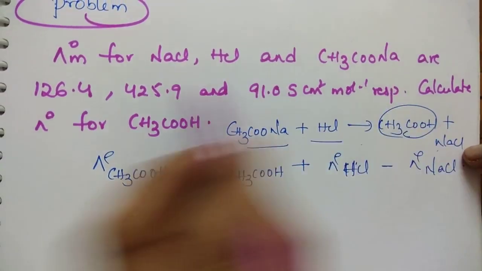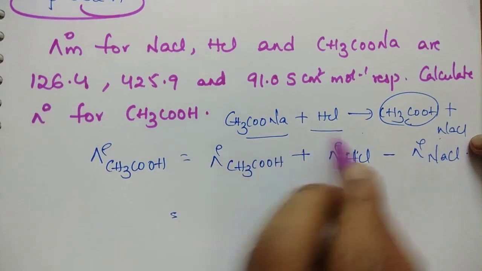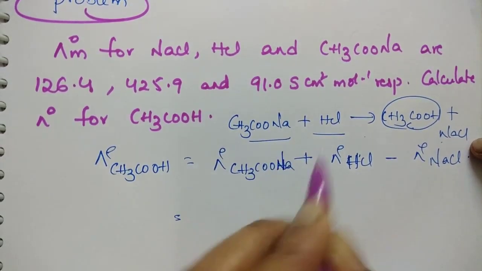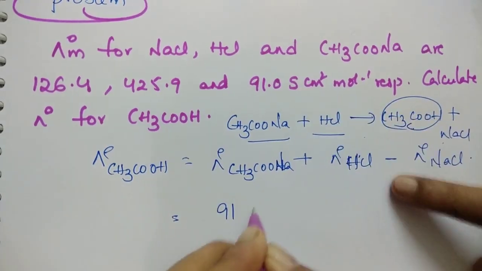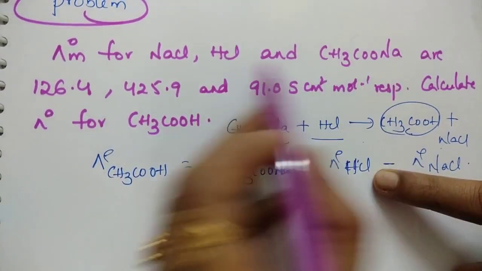What is the sodium acetate value given? 91, plus what is the HCl value given in the question?